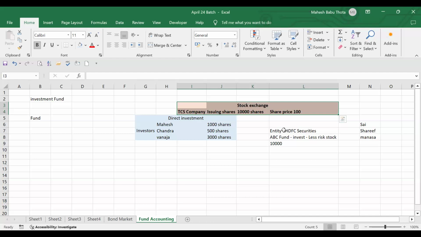But here, the purpose is different. What is the purpose? They have to invest in less risk stocks. Why are they investing? Because there are a lot of people in the public who don't know how to trade. We are helping them to purchase the shares. Here also the same thing is happening. These people are going and purchasing shares, but they don't know how to purchase, where to purchase, and which shares to purchase. That's why they approach. These guys are just helping them to purchase the shares. That's it.